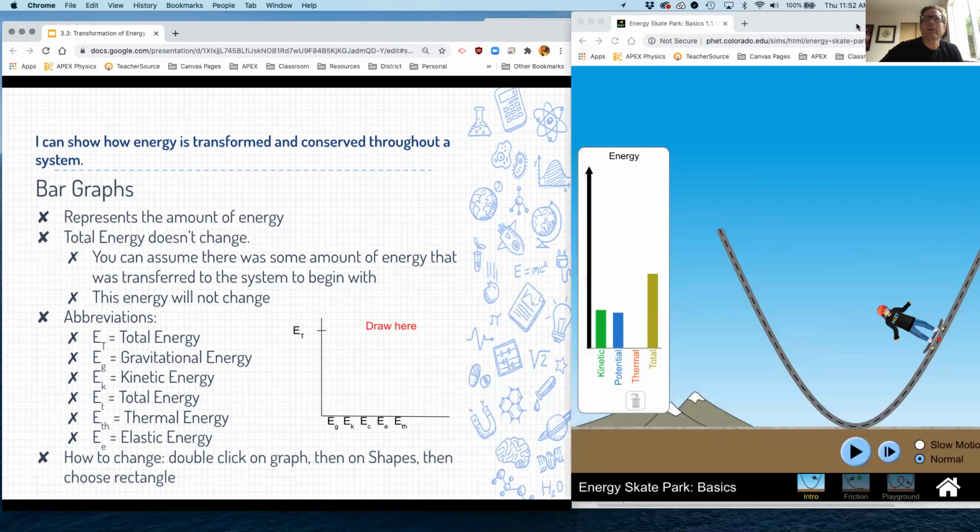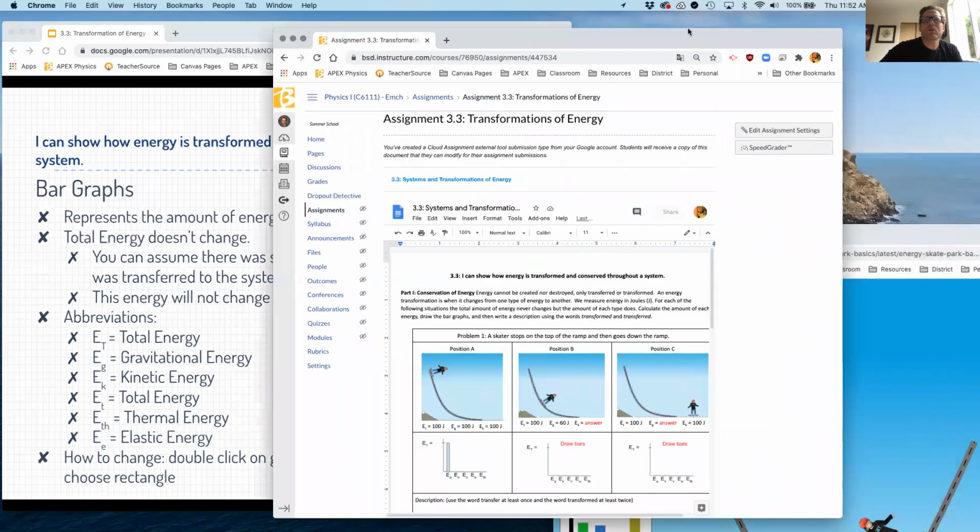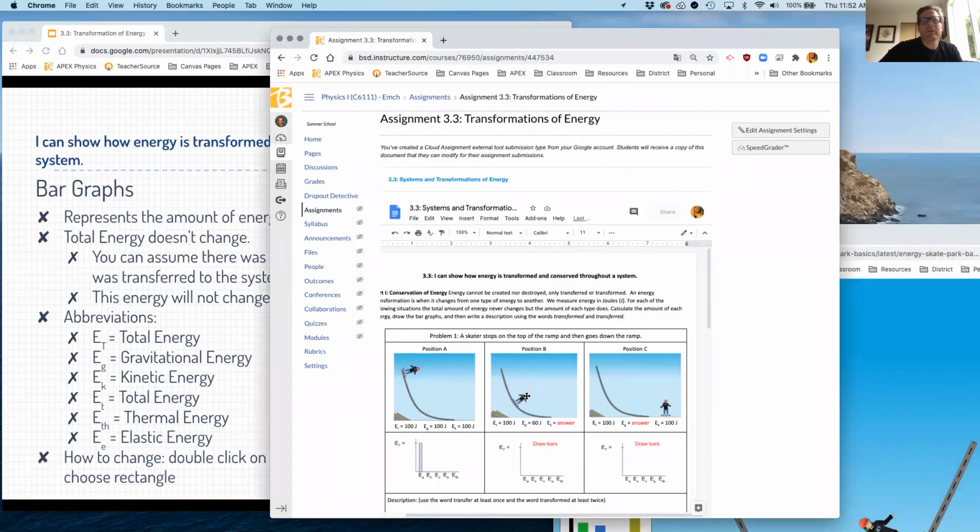Okay, so in this, what you're going to be doing is analyzing these different situations, doing calculations, and also doing graphs. I could already see an error right here, which I will fix. So let's say the total energy for this skater was at 100 and the gravitational is at 60. Well, that means that the kinetic is equal to 100 minus 60. So this right here would be 40 joules. All the types of energy have to equal the total. So then I have 60 and 40.